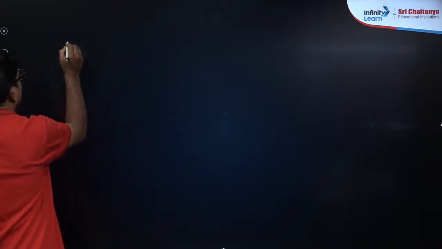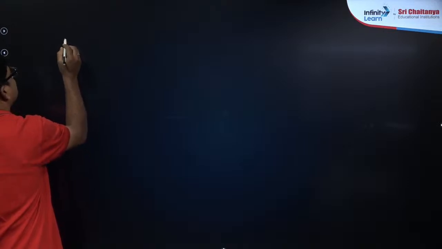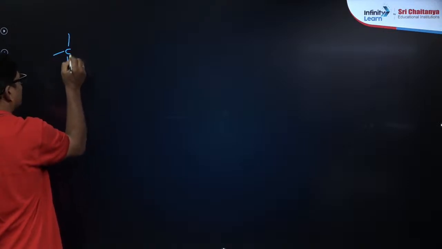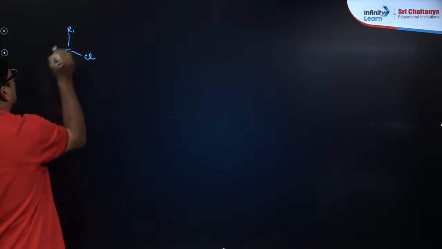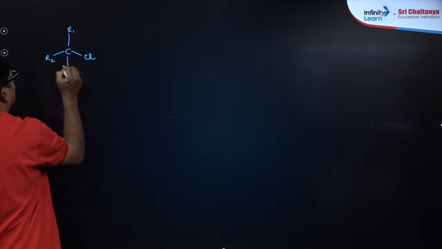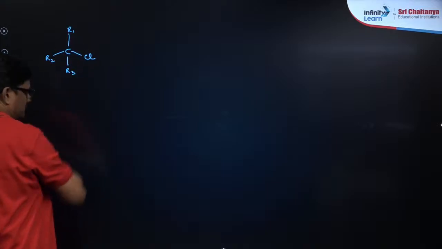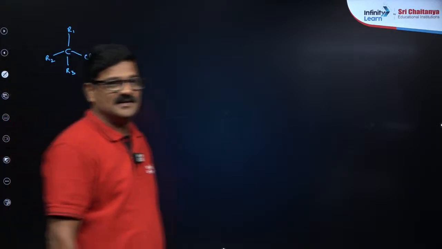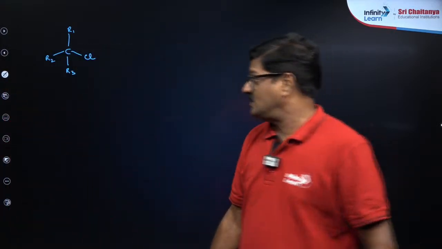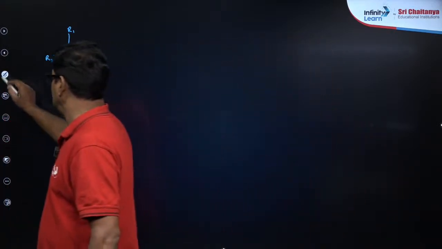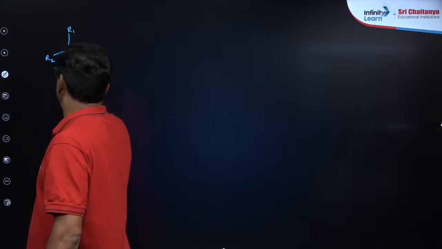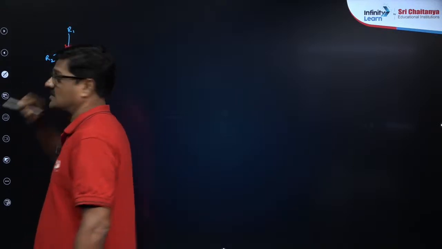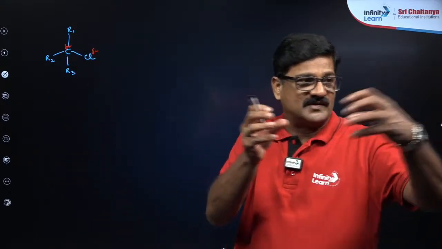In simplified version I will just give Cl, R1, R2 and R3. Carbon and halogen: this is a partial negative charge and this is going to be partial positive charge, okay? So that there is a dipole moment, the bond is polar.